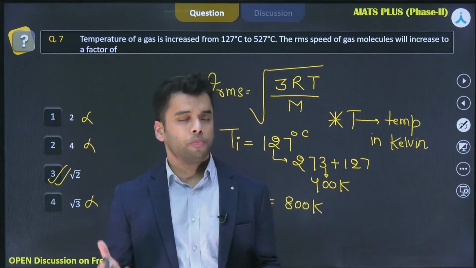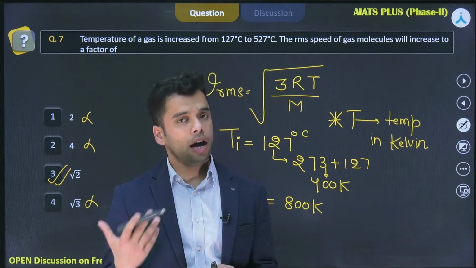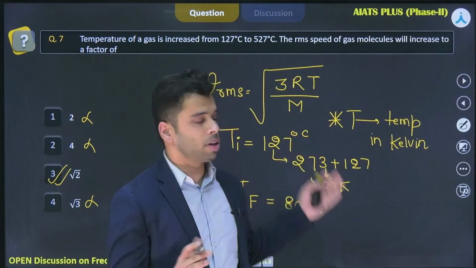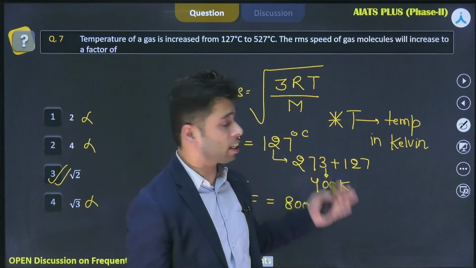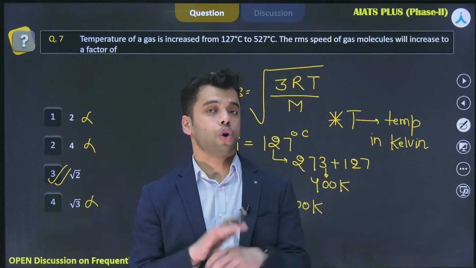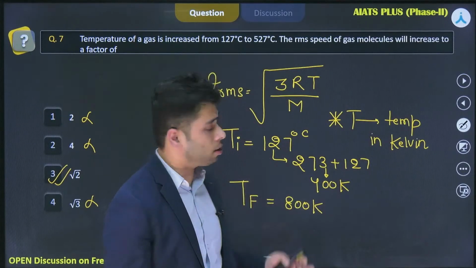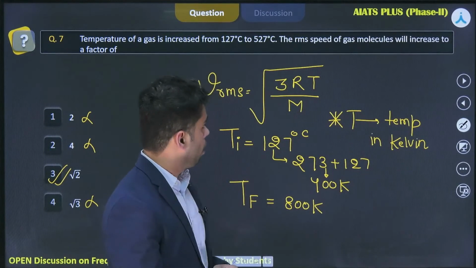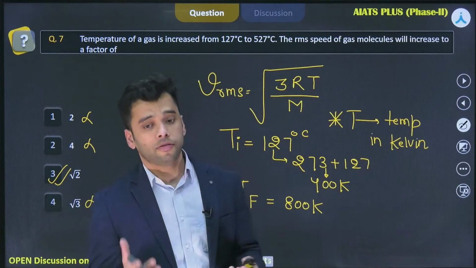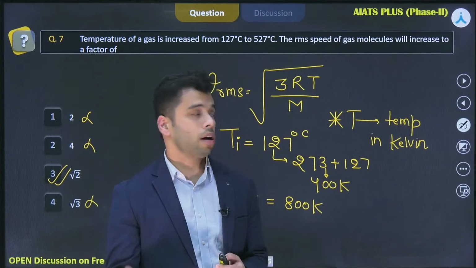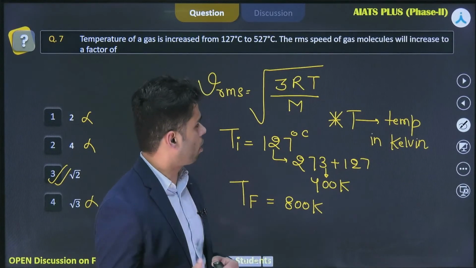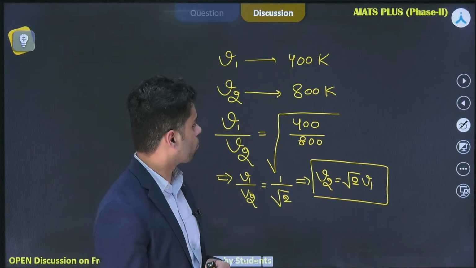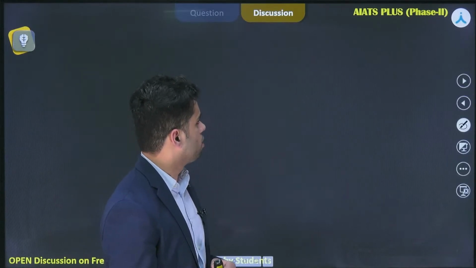And these are the kind of problems that you can expect in the actual NEET examinations. This RMS speed expression, you must be very thorough with this expression, because many problems are asked based upon this expression, right? And yes, some people have commented about what is R. So yes, R is the universal gas constant. Now let's move forward to the next problem of this session.